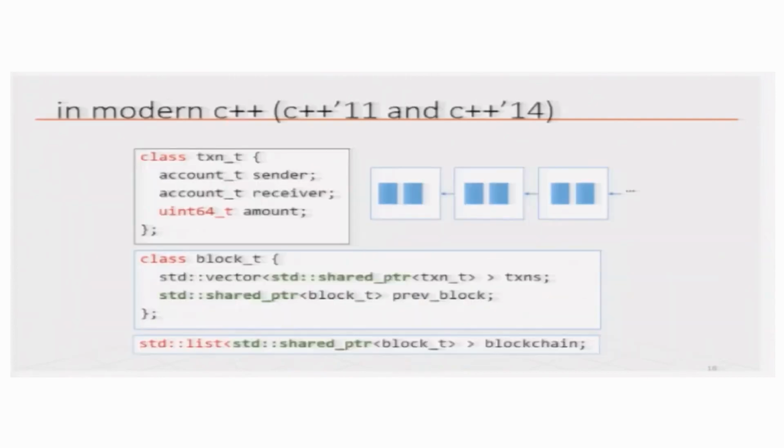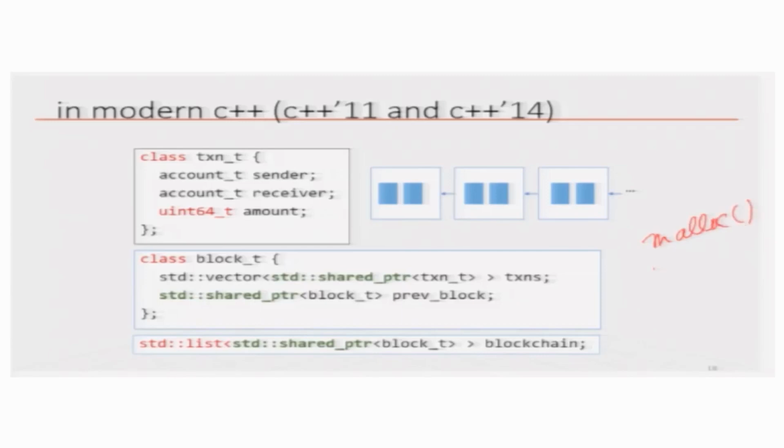Now, another thing that modern C++ gives you is pointer management. Those of you who know C++ know that pointer management is a big headache. For example, if you define a pointer and then you allocate some memory to be pointed to by that pointer, using a malloc or, in the case of C++, a new, then your pointer is now pointing to a chunk of memory depending on the size you have given.